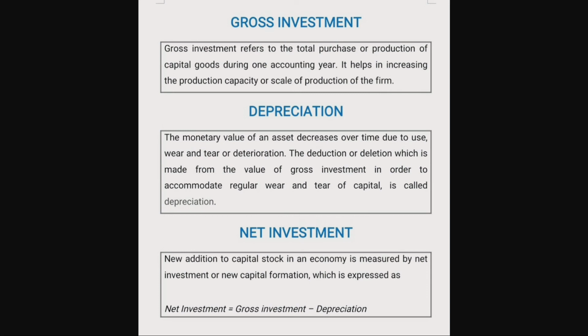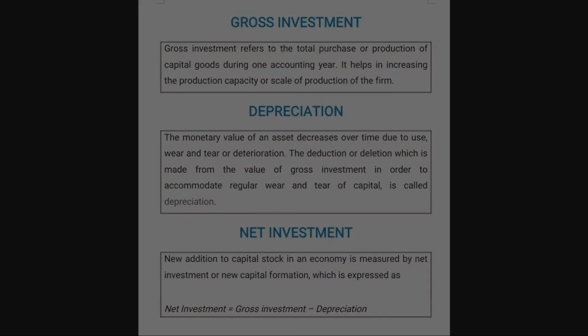The next is net investment. New addition to capital stock in an economy is measured by net investment or new capital formation. Net investment is equal to gross investment minus depreciation. The formula for calculating net investment is net investment equals gross investment minus depreciation.